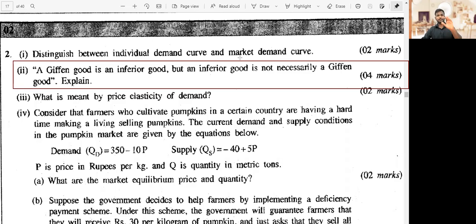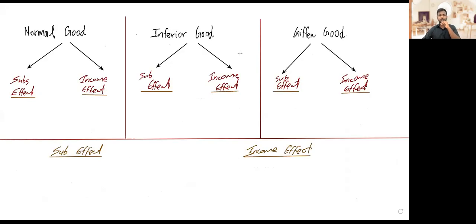To understand how Giffen goods are inferior goods, but not all inferior goods are Giffen goods, first of all you need to know what a normal good is, what an inferior good is, what a Giffen good is, and how these are different from one another.